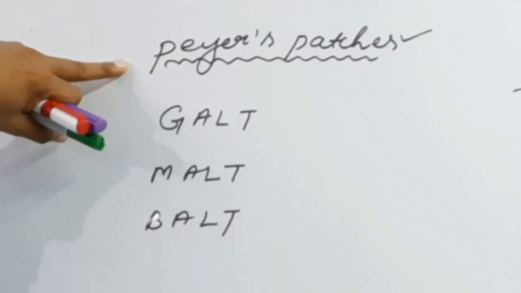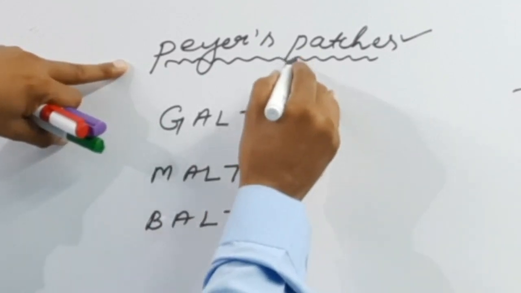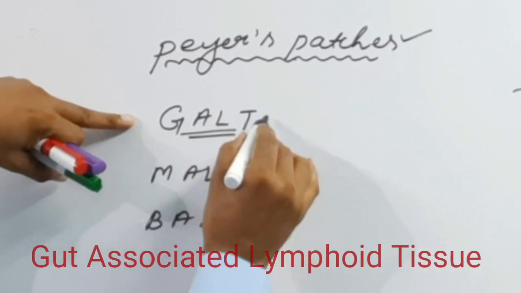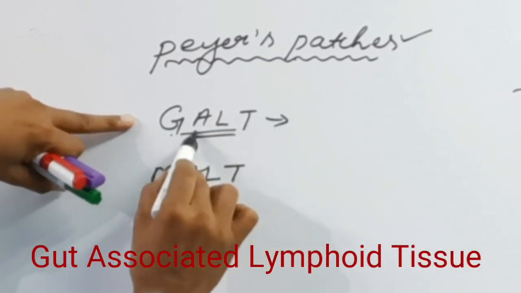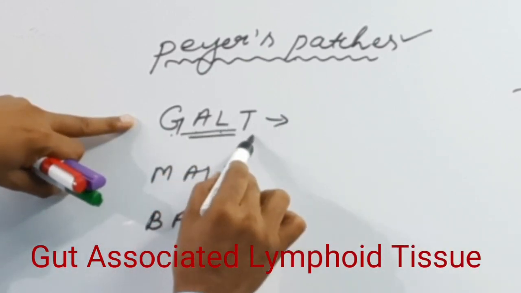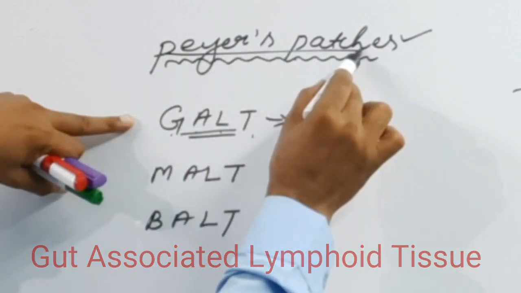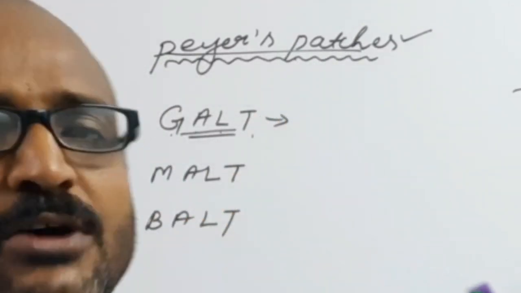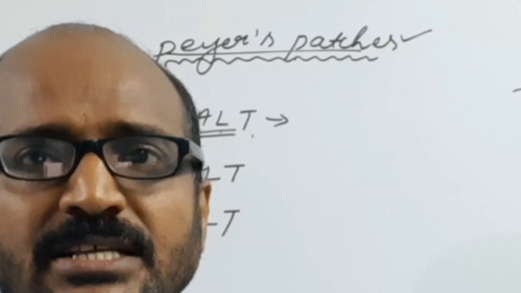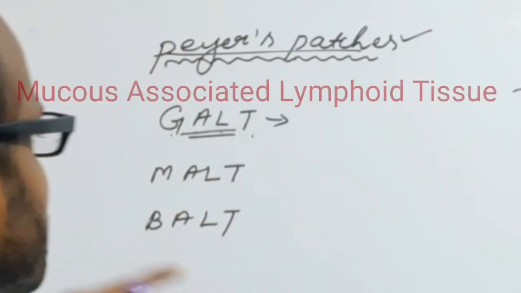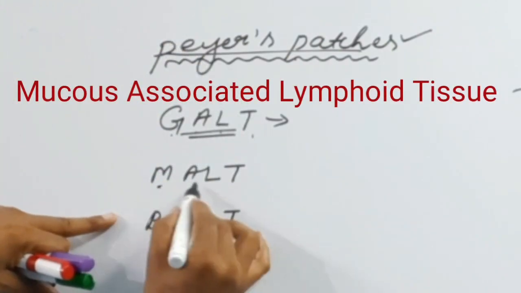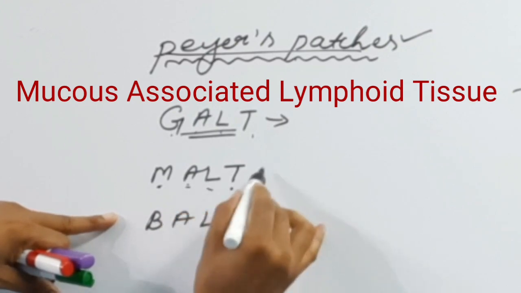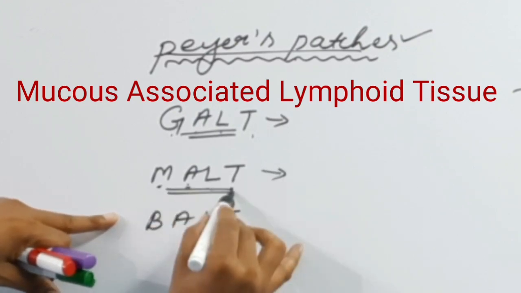And if it is present in the alimentary canal, then it is known as the GALT. GALT means the gut associated lymphoid tissue. If the accumulation of lymphoid tissue is present in the mucous layer, then it is known as the mucosa associated lymphoid tissue, and this is known as the MALT.